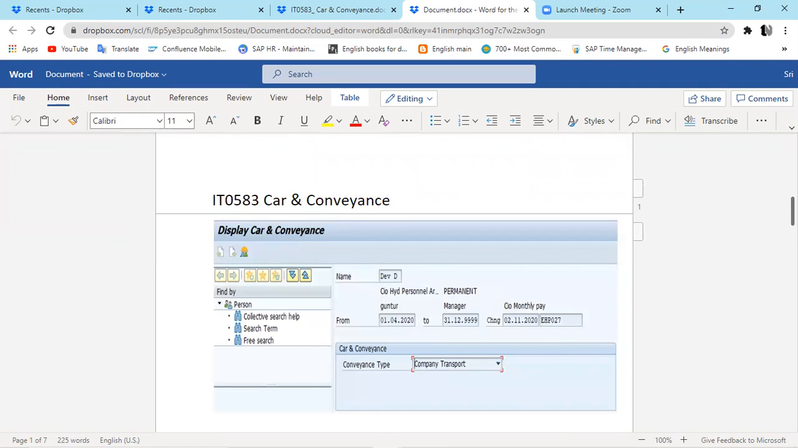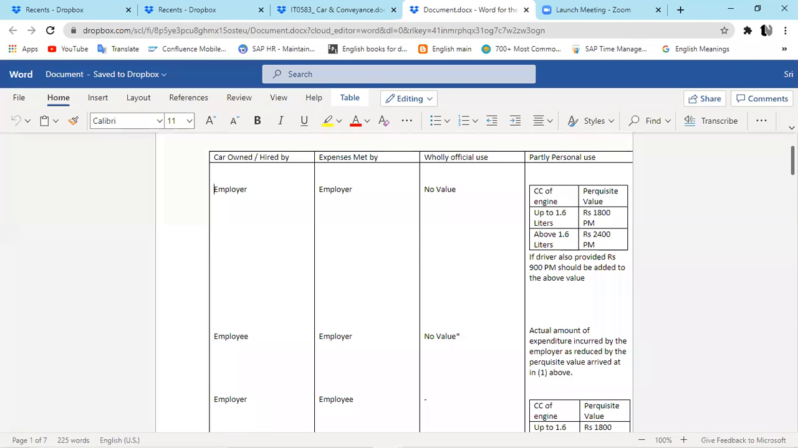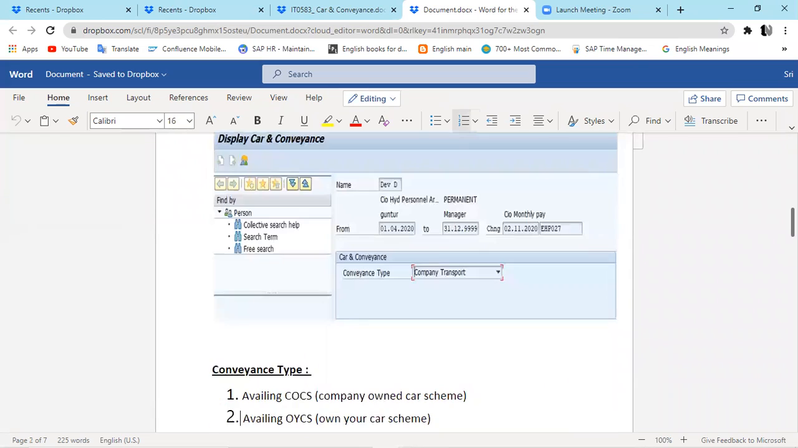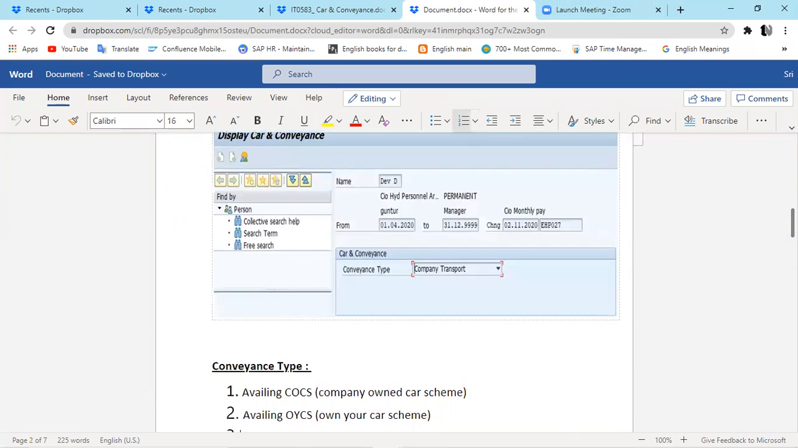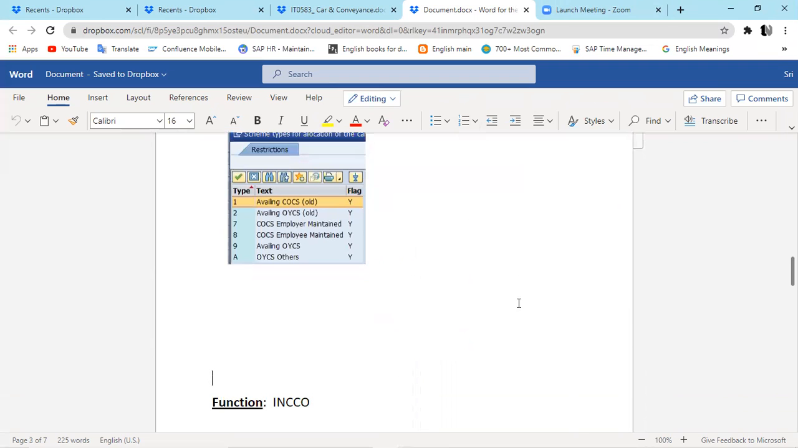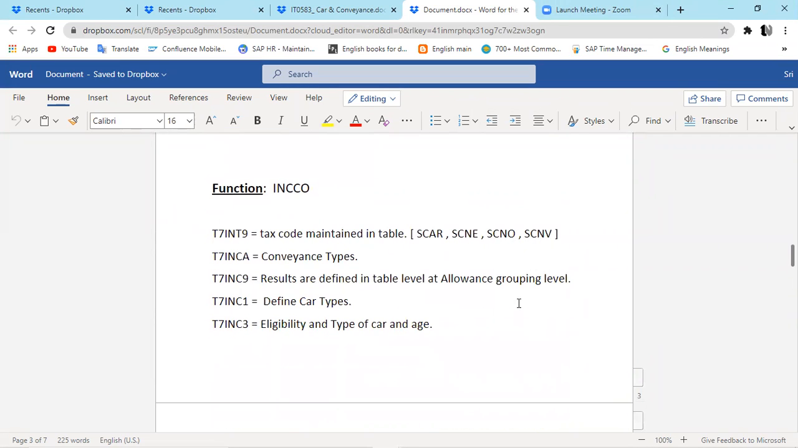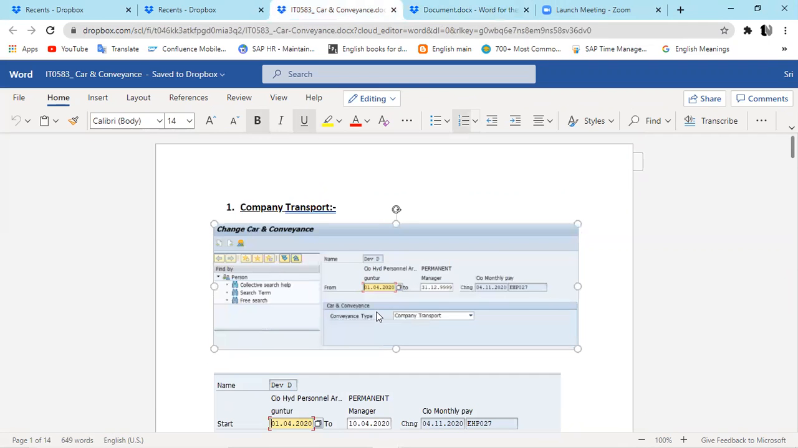Actually, from this document, okay, great. So you have the company transport, then you tried to execute the simulations. Did you get anything? In case of a company car, company transport, I think you have maintained company transport. You should have run the payroll after maintaining each and every step. There are varieties of options, conveyance types are there, right? Here I maintain clearly.